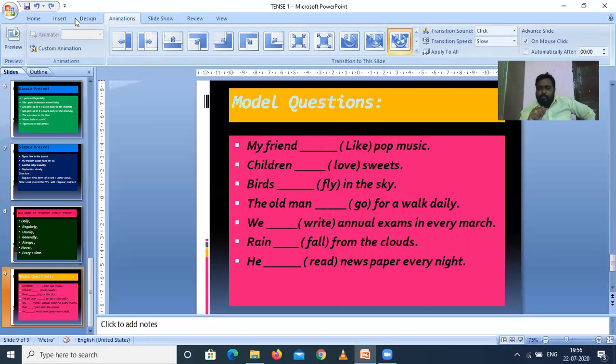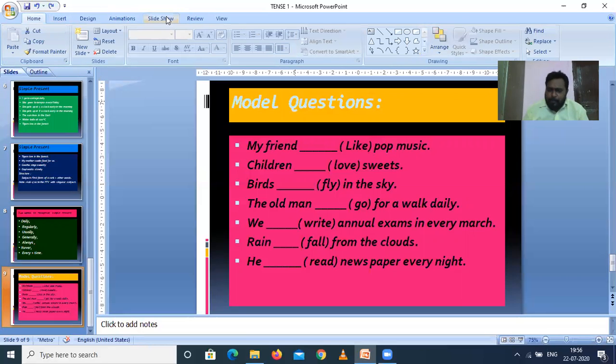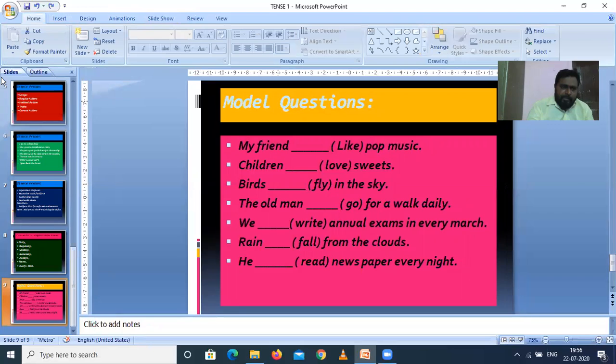Read is the first form, so we add s or es to it. He reads newspaper every night. Like that it will come.